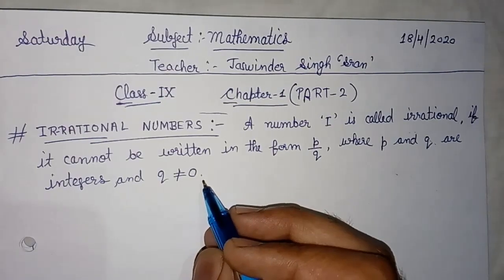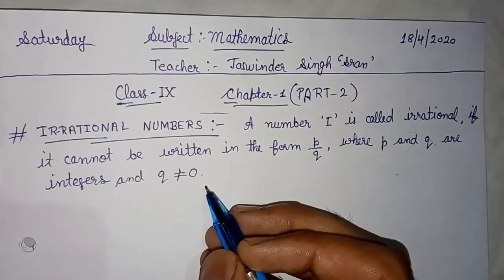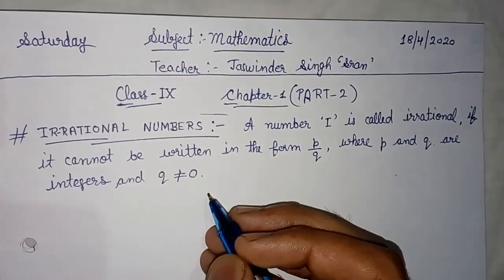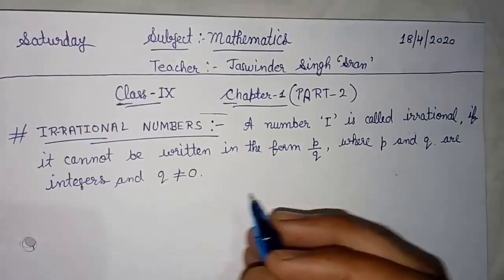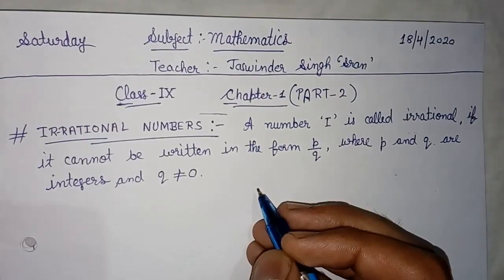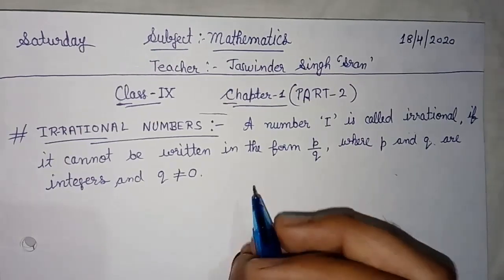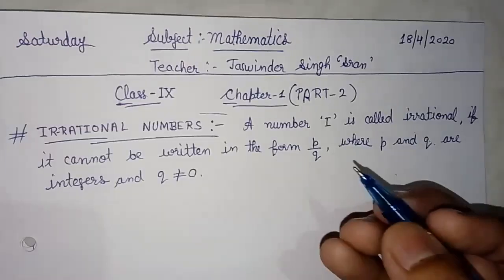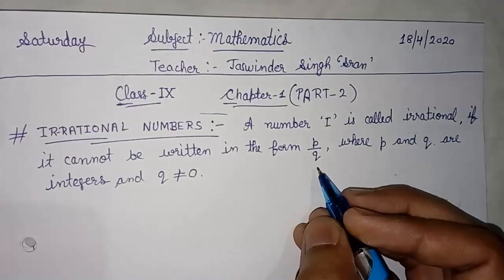This discovery was made by the Pythagoreans, the followers of Pythagoras, around 400 BC. They discovered numbers other than rational numbers, which are known as irrational numbers.